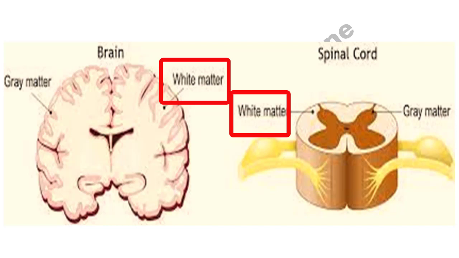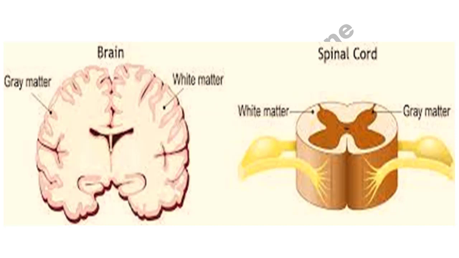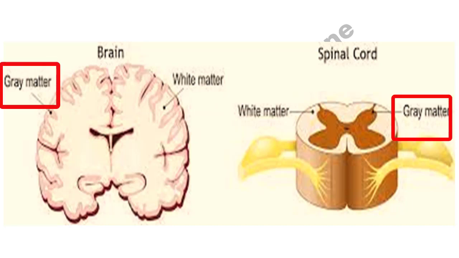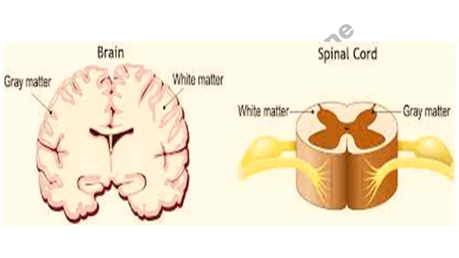That is because of a layer of fatty myelin covering those nerves. In contrast, the gray matter of the nervous system is darker and consists mostly of cell bodies. So the whole nervous system, whether the central nervous system that includes our brain and spinal cord, has gray matter and white matter.